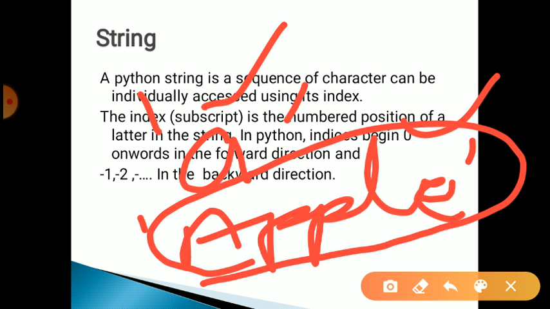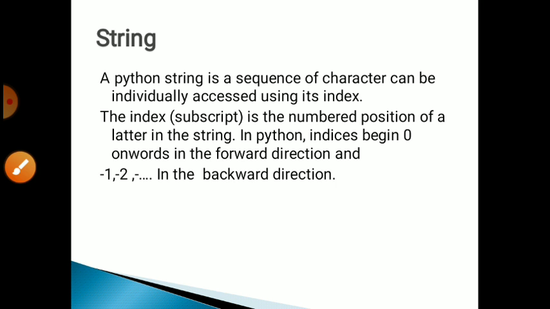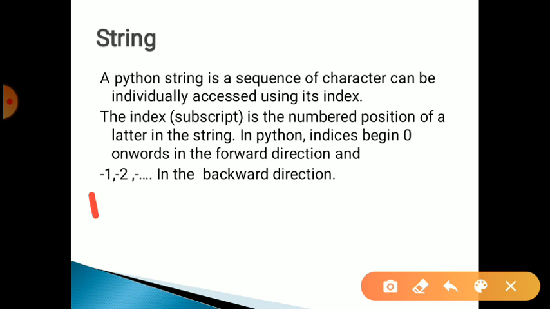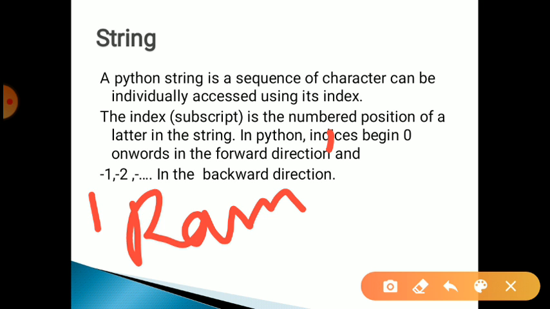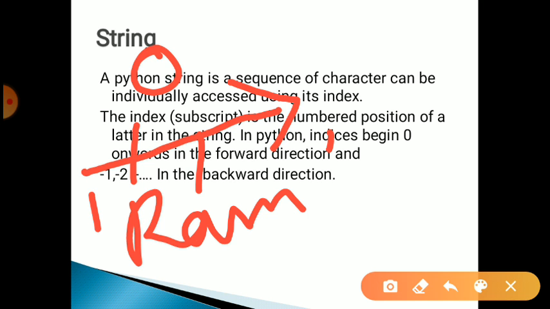A string has index values. It means if I create one variable Ram, there are three characters and each character has a unique index. If I read this string from beginning to ending, the first index value is 0, the second is 1 and the third is 2.